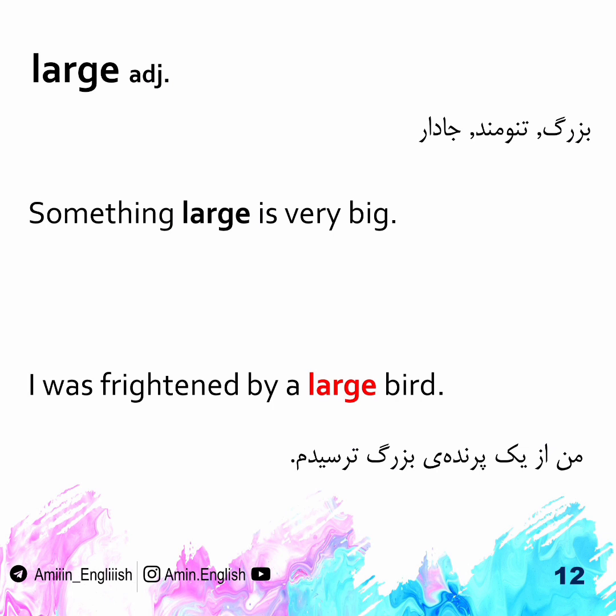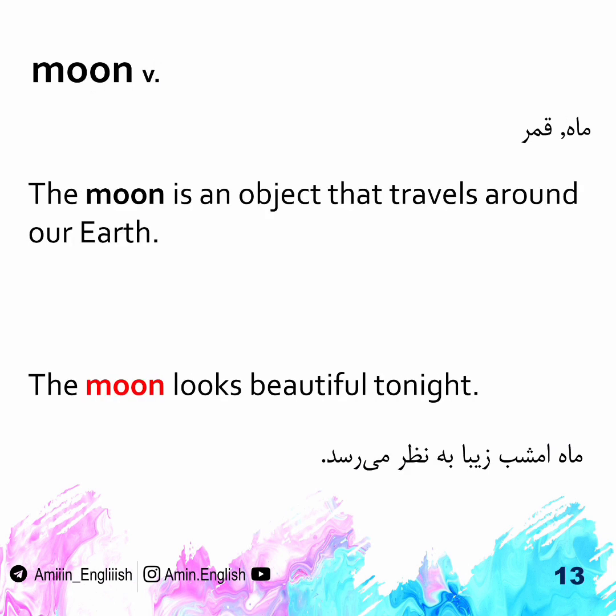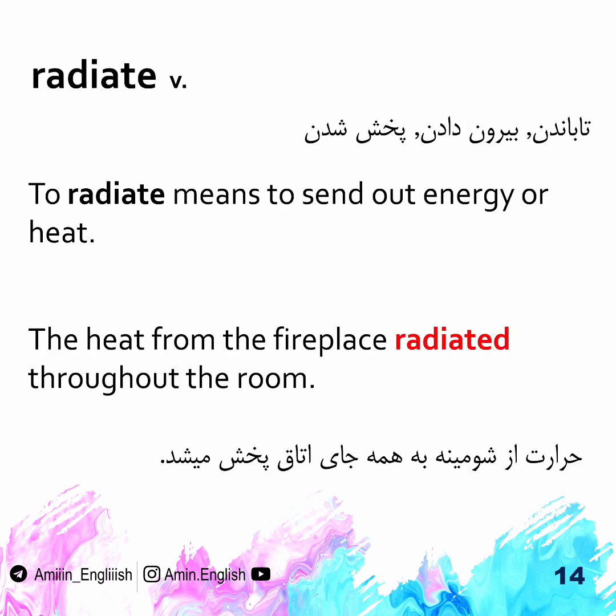Large. Something large is very big. I was frightened by a large bird. Moon. The moon is an object that travels around our Earth. The moon looks beautiful tonight. Radiate. To radiate means to send out energy or heat. The heat from the fireplace radiated throughout the room.